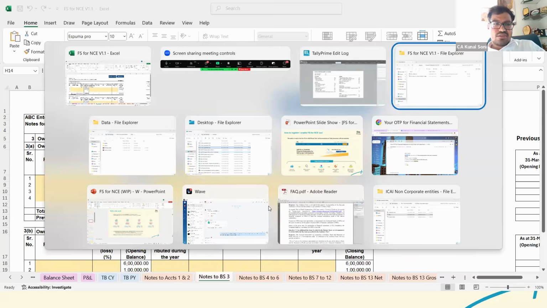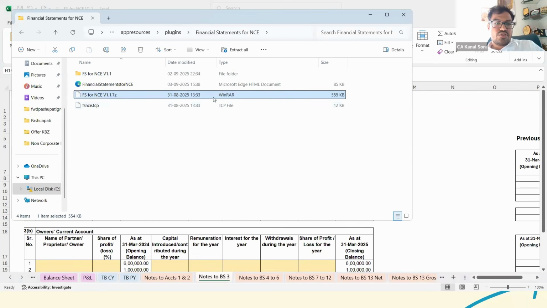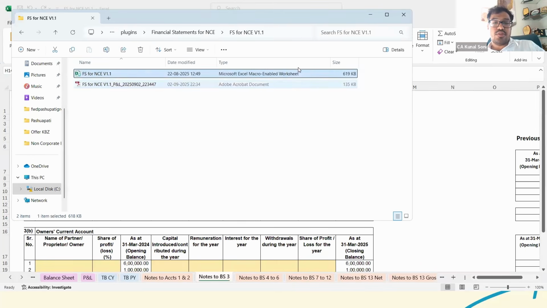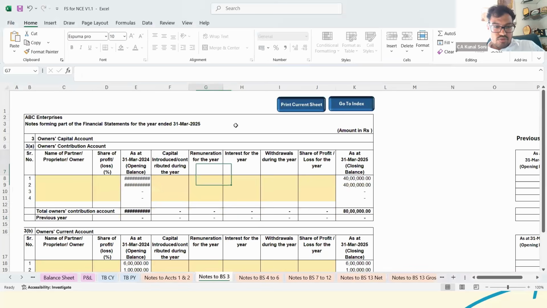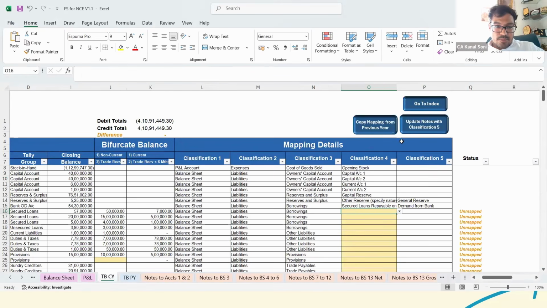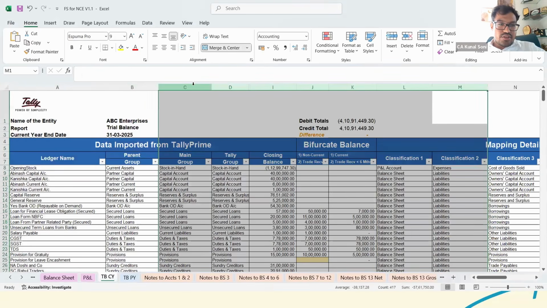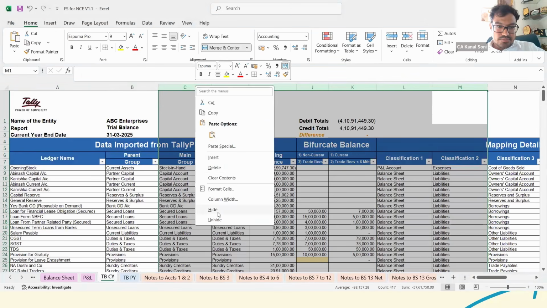So let's say my Tally is in this particular folder. Here there is a WinRAR file. You can just extract it, and in this particular folder that Excel file would be there. Okay, now coming to other points, let us quickly do the grouping. I would just hide some of the fields for properly doing the grouping.